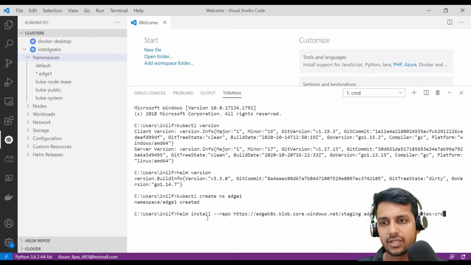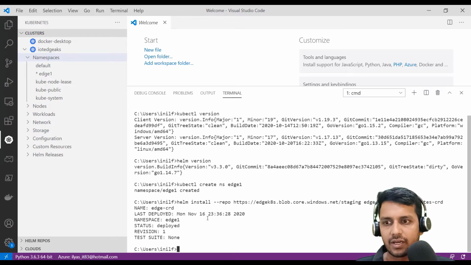That's all we are saying. Let's install the necessary CRD files so that the Edge daemon, Edge agent and Edge hub will all be installed. All right, it is going and getting the CRDs, and it has installed the Edge CRD in place. Now we are almost ready to set up our first device on this namespace.